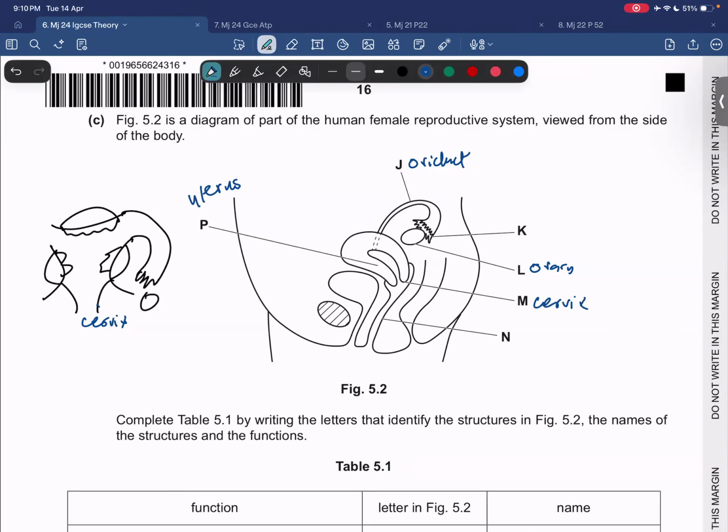Okay. अच्छा जी. अब N हमारे पास क्या होगा? Obviously, that's going to be the vagina. ठीक है? Outside the or before the cervix is going to be the vagina, right?